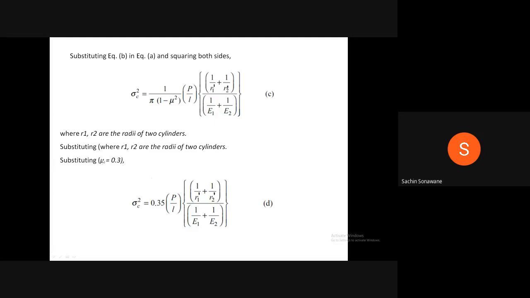Substituting mu is equal to 0.3, we get sigma c square is equal to 0.35 P divided by L into bracket 1 upon R1 dash plus 1 upon R2 dash divided by bracket 1 upon E1 plus 1 upon E2, equation D.